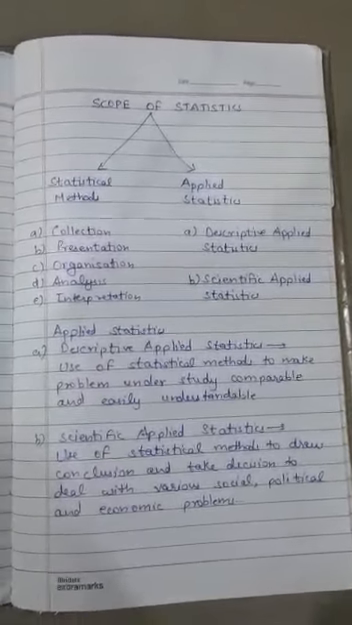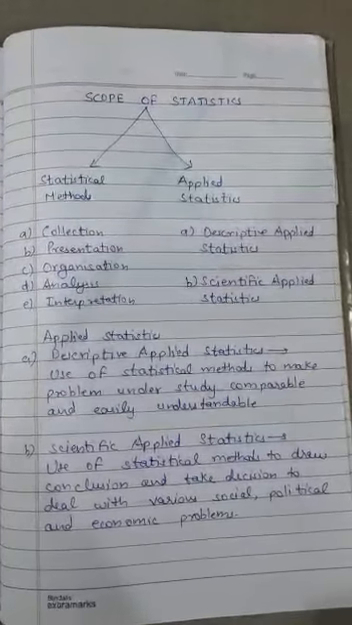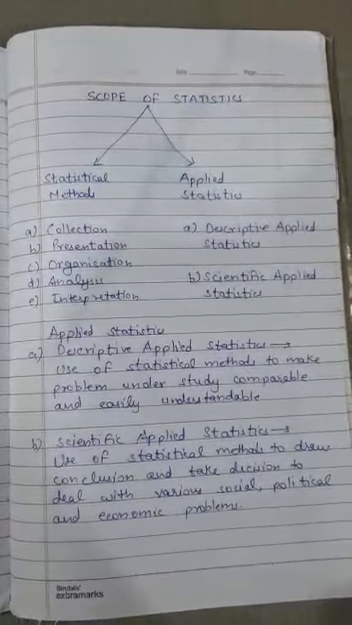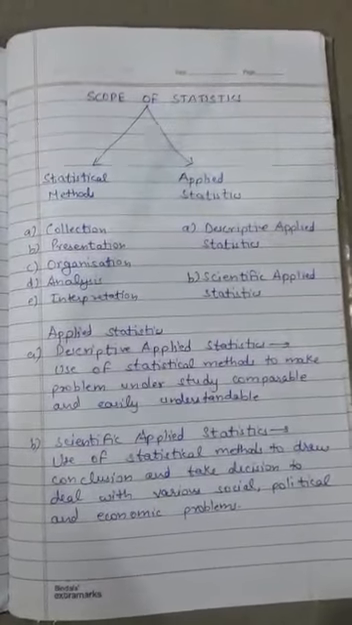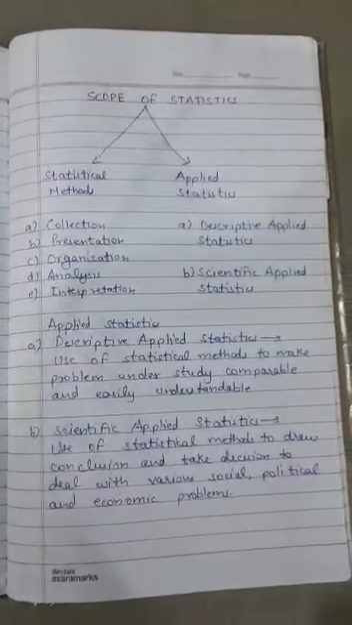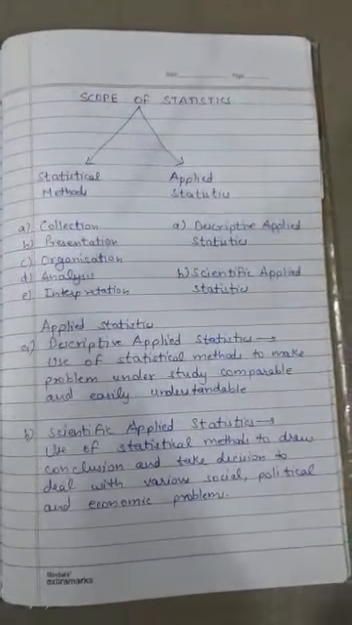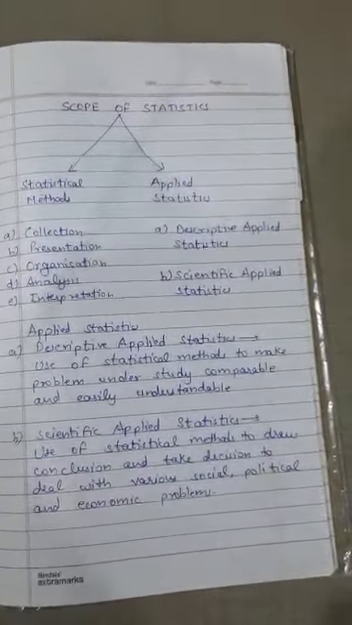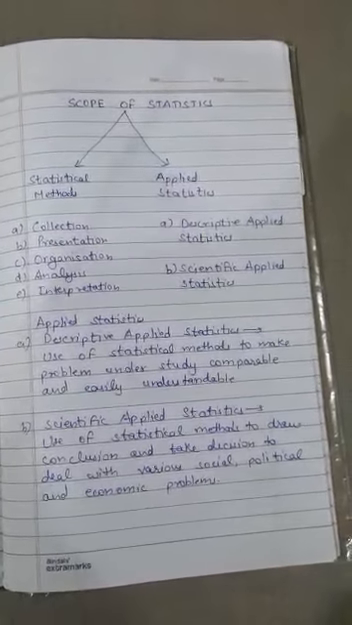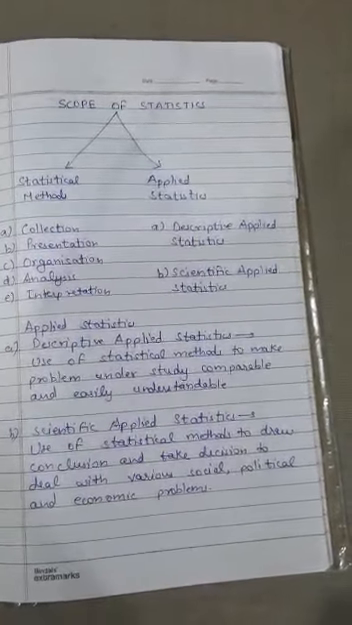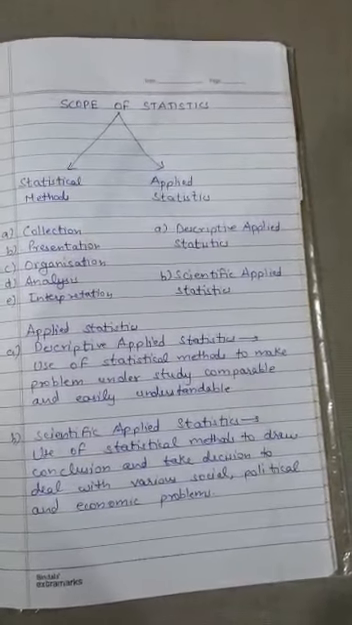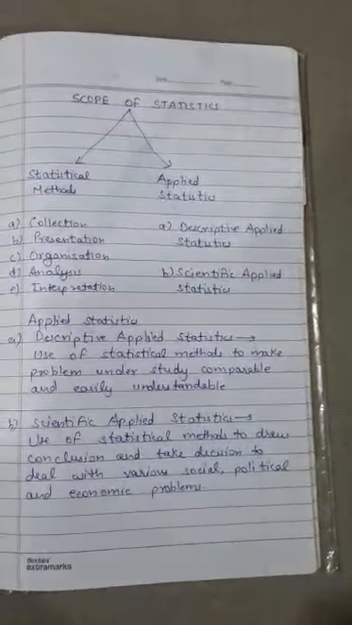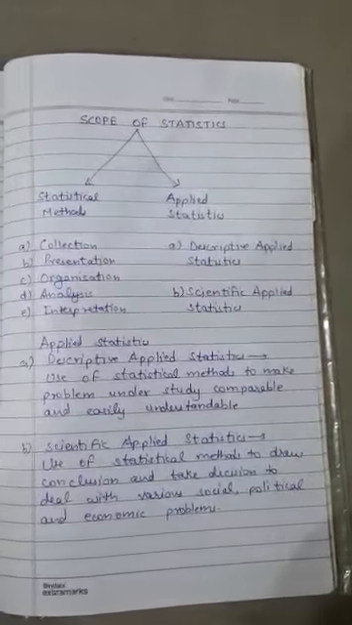Applied statistics again has two parts: descriptive applied statistics and scientific applied statistics. Descriptive, as the name itself tells us, means description. It means the use of all the statistical methods, collection, presentation, organization, analysis and interpretation, to make the problem under study comparable and easily understandable, so that our study can be made easy and with past and present data we can compare it easily.